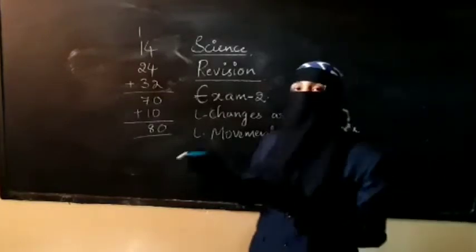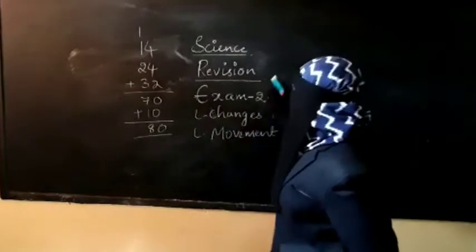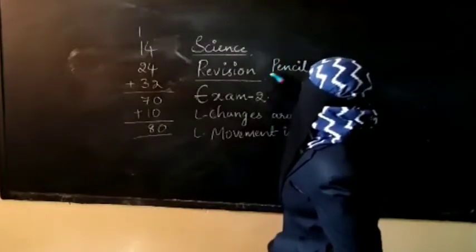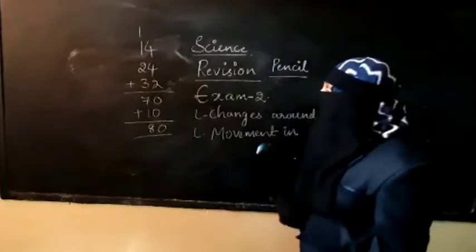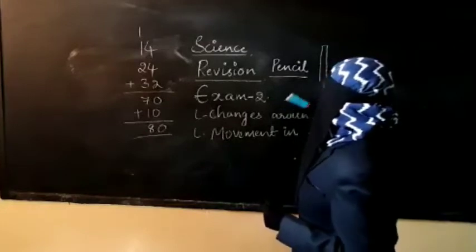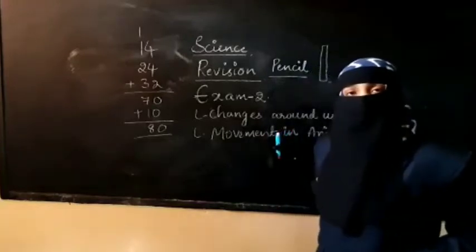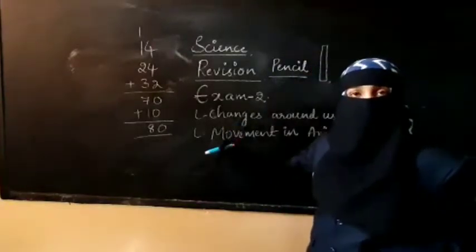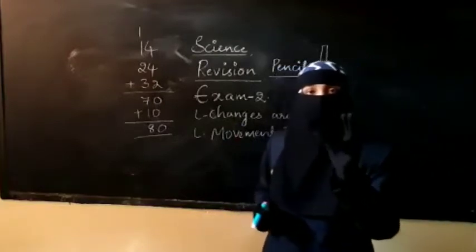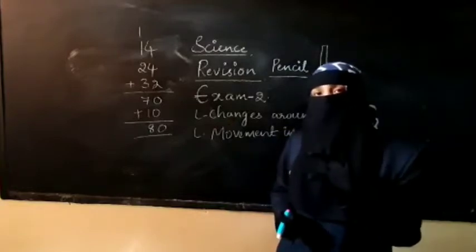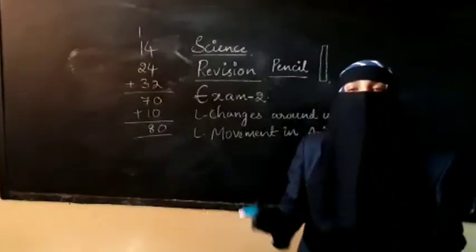Permanent change means a change which cannot be reversed. We cannot get the first similar position back. For example, if I am going to sharpen a pencil, an HB pencil, not a lead pencil, first it will be a long stick of pencil. As I go on sharpening it, it will decrease in size and become small. Do you think we will get the long pencil again? No, we can't get it. That is a permanent change. In the same way, if I am boiling an egg, first it is a raw egg. After boiling, can we get the raw egg again? No, we can't. Those kinds of changes are called permanent changes.